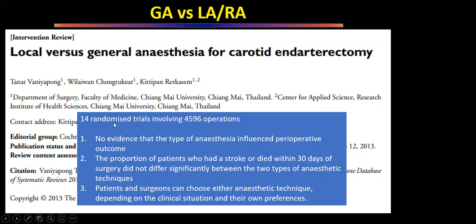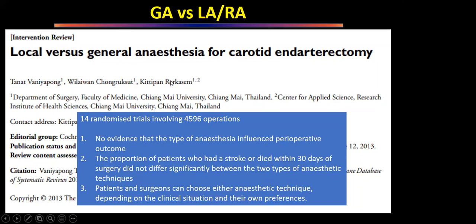Here they have studied 14 randomized trials in more than 4,500 patients, and they did not find any evidence that type of anesthesia influenced the perioperative outcome. The proportion of patients who had a stroke or who died within 30 days of surgery did not differ between the two types of anesthetic technique. So their conclusion was patients and surgeons can choose either anesthetic technique depending on the clinical situation and their own preferences.